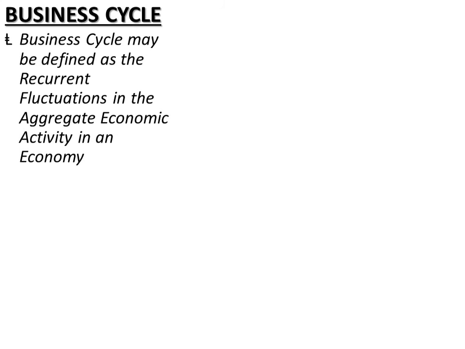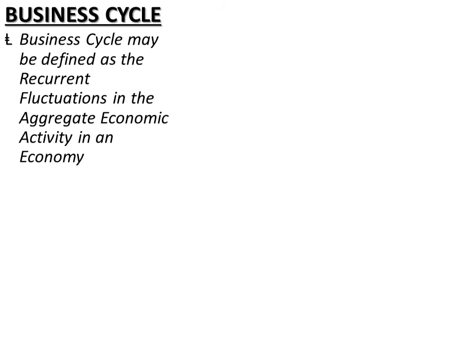The next topic is business cycle. Business cycle is defined as the recurrent fluctuations in the aggregate economic activity in an economy. Now, what is the aggregate economic activity?